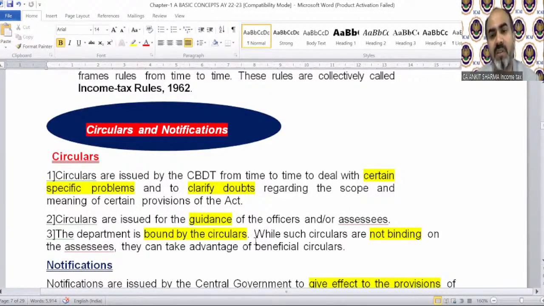While such circulars are not binding on the assessee, that does not apply on the assessee. Assessee means we people who are paying tax. The definition of assessee we'll discuss, of course, in the definition section. They can take advantage of beneficial circulars. So circulars need to be followed by the department officer, but for us that is not mandatory to follow. We can take only those circulars which are beneficial for us.